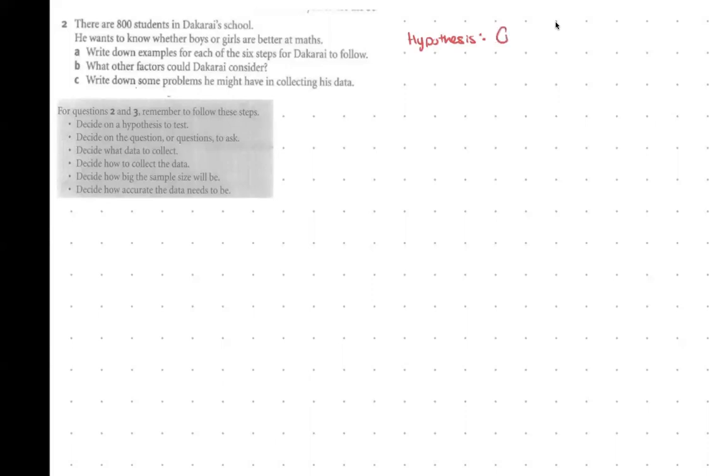You can just write, girls are better at math compared to boys. So this is one of your hypotheses. Then after that, this is your first step. Then you go to your second step. Okay, what type of question do you want to ask? So questions can be like, what is your score?